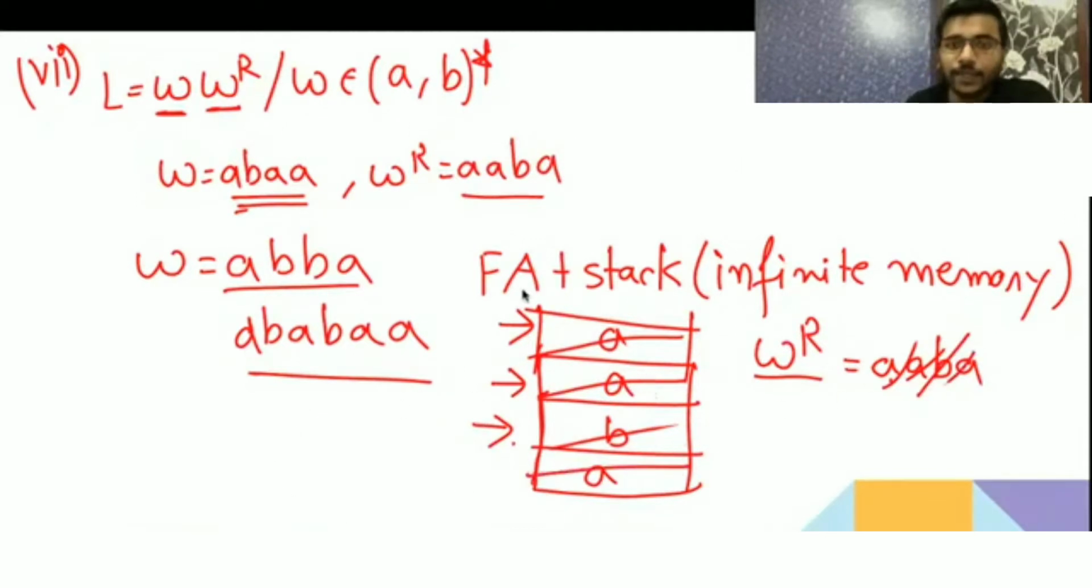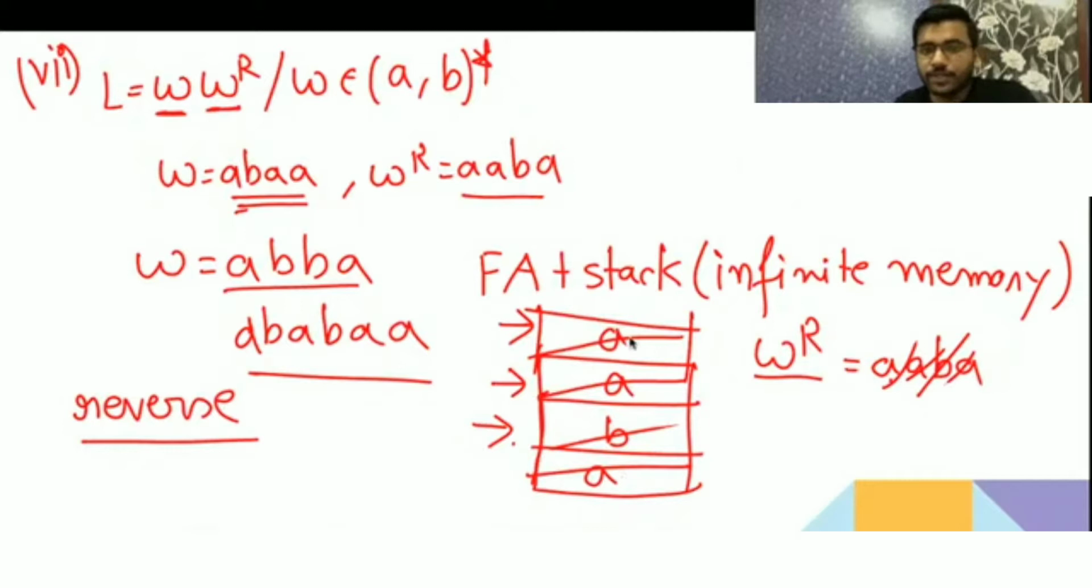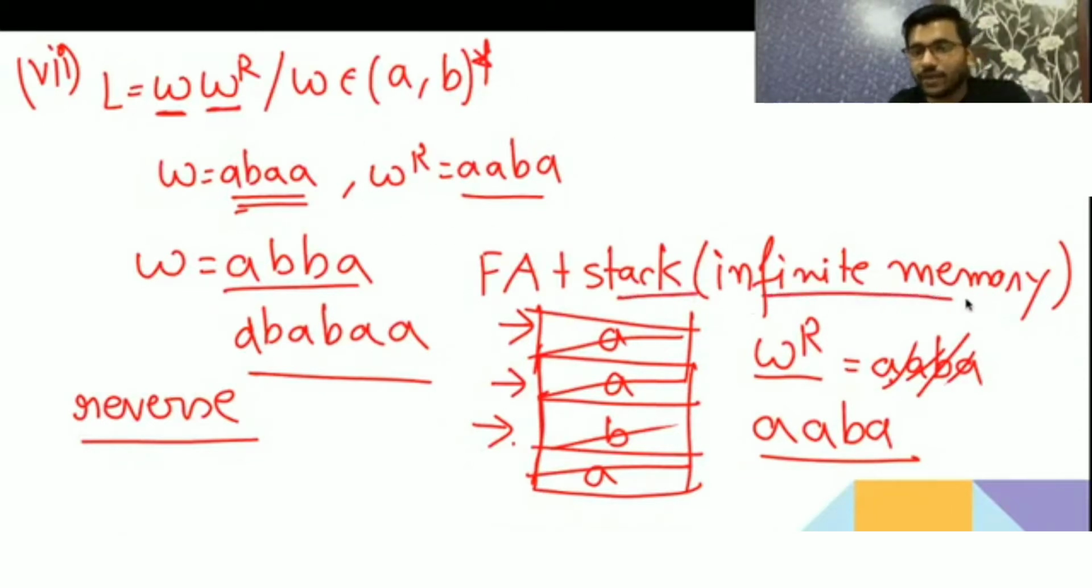Because a stack has the property of reversal: if you put something in the stack and then pop it out, it gives you the reverse. See, a b b a; now if you pop it, meaning delete, you get a, then delete a, then b, a. So it has a reverse property, last in first out. For this kind of language to be recognized, we require a stack with infinite memory, because the size is unbounded here. So for this kind of language we will not be able to give an FA. So it is not a regular language.